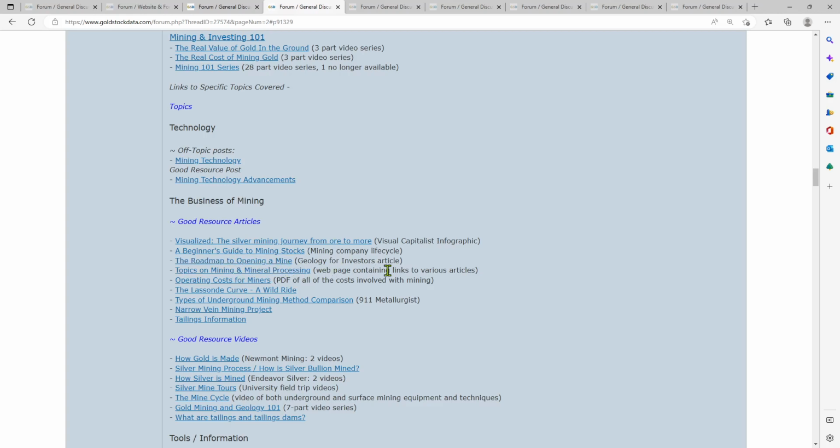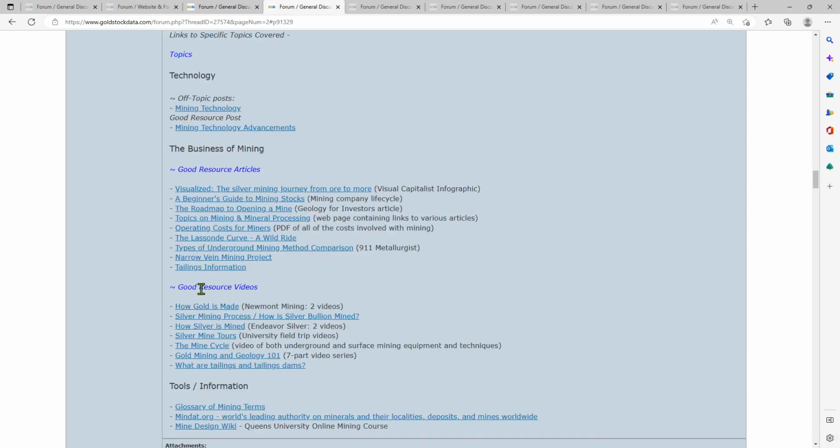This was links to various articles. Operating costs for miners. That was a PDF of all the costs involved. The Lassonde curve, all right, a wild ride indeed. So that's something you'll want to get to know. Types of underground mining methods, comparisons, narrow vein mining project, tailings information. Okay, so good articles. How gold is made, some good resource videos. Silver mining, how silver is mined.